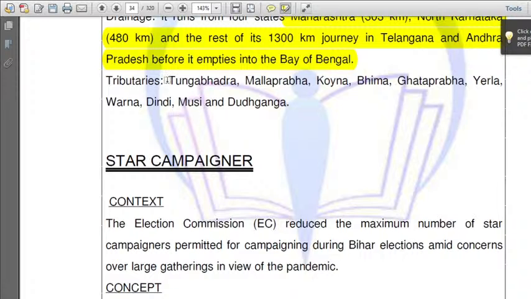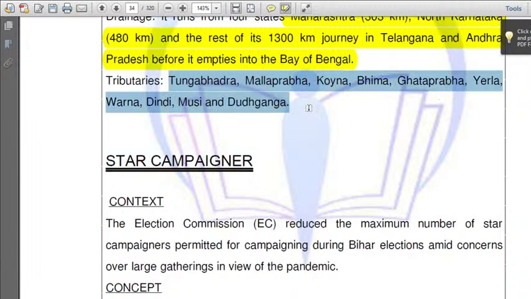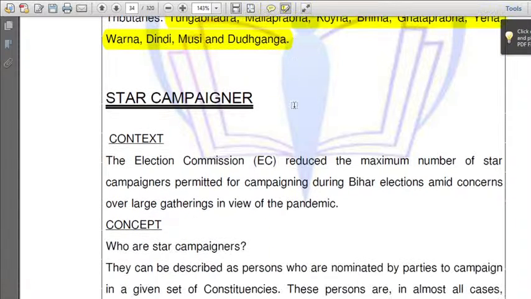So what are the tributaries of Krishna? Tungabhadra, Malaprabha, Koyna, Bhima, Ghataprabha, Yerla, Warna, Dindi, Musi and Dudhganga. These are the tributaries of Krishna.